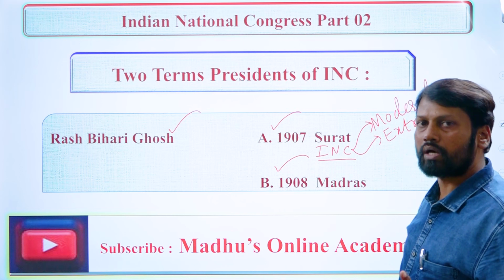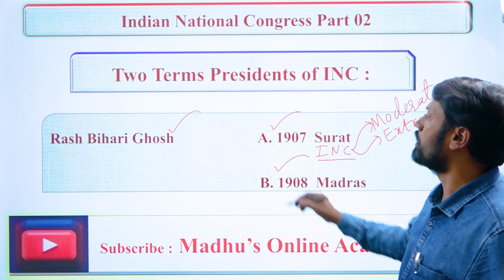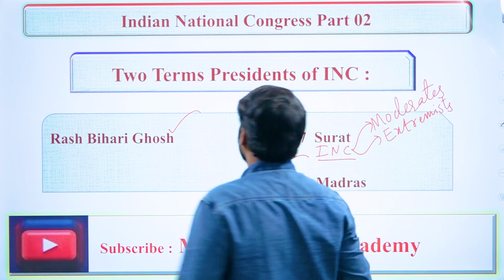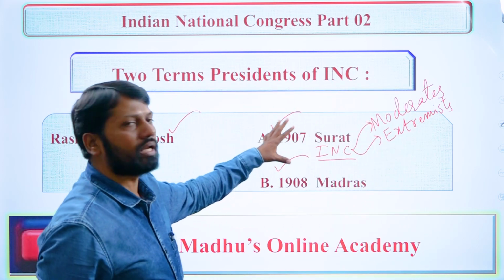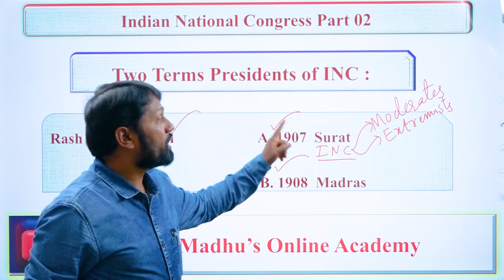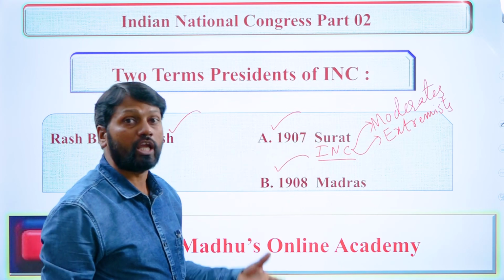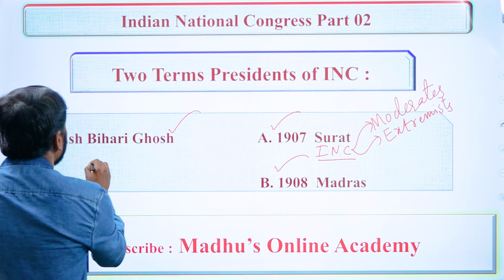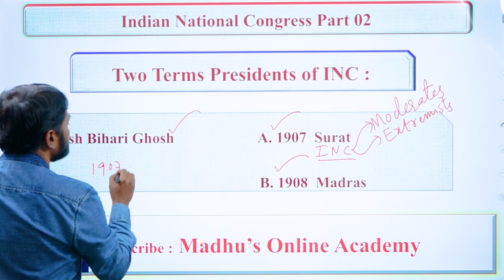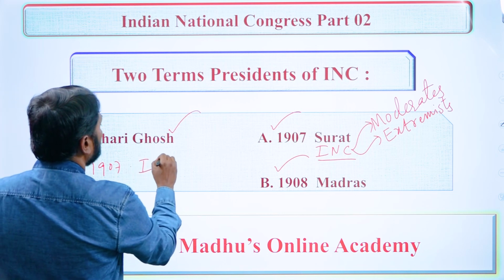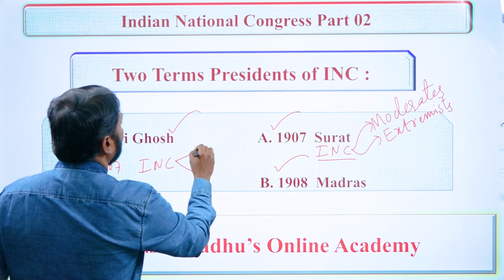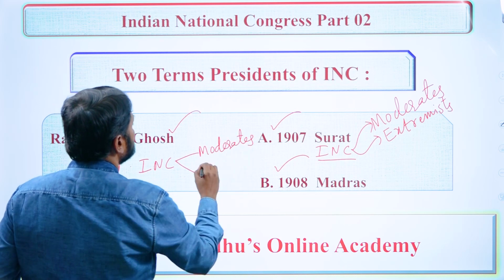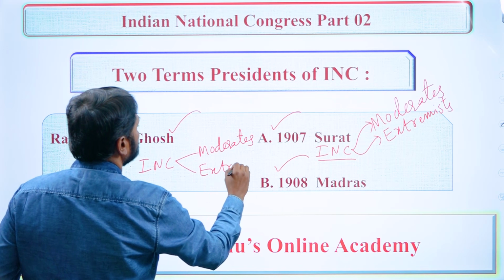Here I want to add some more information related to this. As we know, in this session the first split occurred in the Indian National Congress. But when did these two groups reunite, in which year? Let us learn. In the year 1907 a split occurred in the INC, and the INC divided into moderate and extremist groups.